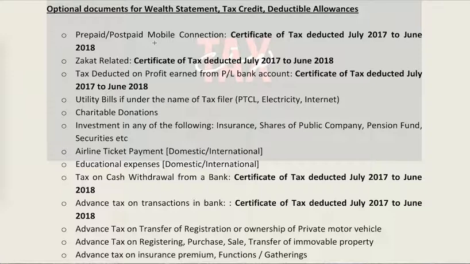Normally, your employer deducts a lot of tax from your salary, according to the gross amount of salary he's paying to you.